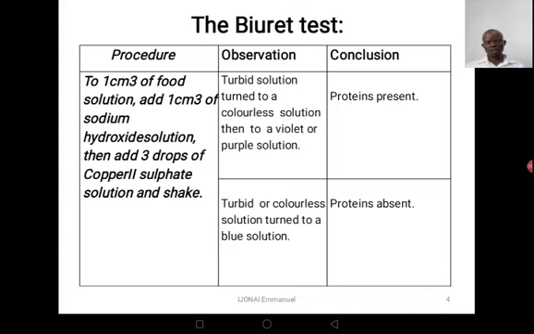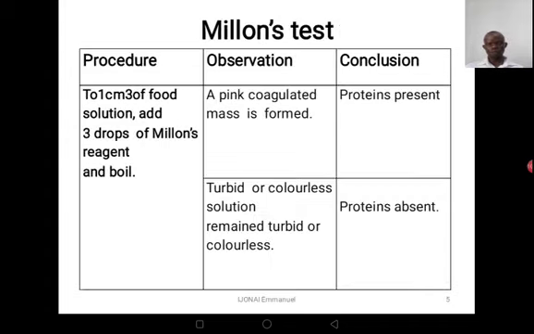Now, that solution turns from turbid to colorless after addition of sodium hydroxide. Then eventually, when you add in the copper 2 sulfate solution, the 3 drops, and then you shake, it is going to go to either a purple or violet solution, and that is an indication that proteins are present in that particular food solution. Now, what happens when proteins are absent? Turbid or colorless solution is going to turn to a blue solution, and that is going to indicate that the proteins are absent.